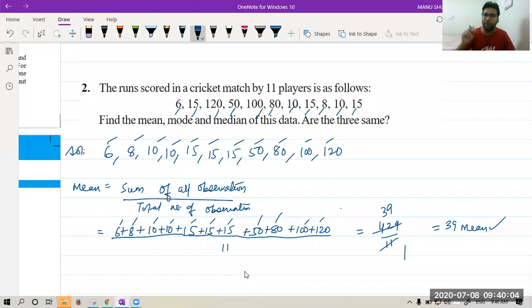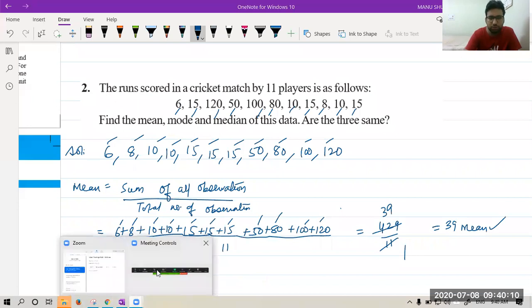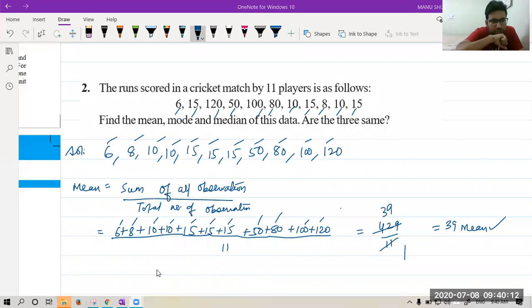Now we have to find the mode. Please tell me what is the mode of this question. Okay, all are saying 15 is the mode. Very good, because the mode is that number which comes the maximum number of times, and as we can see, we have 15 3 times. So the answer of mode is 15.